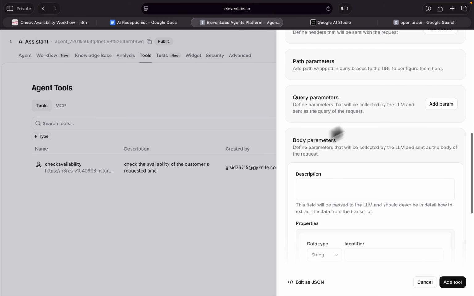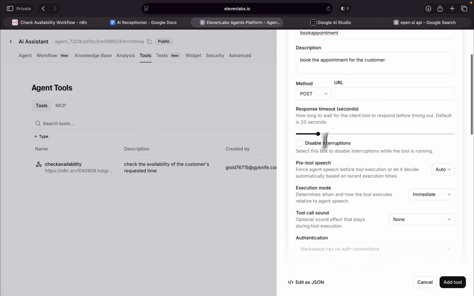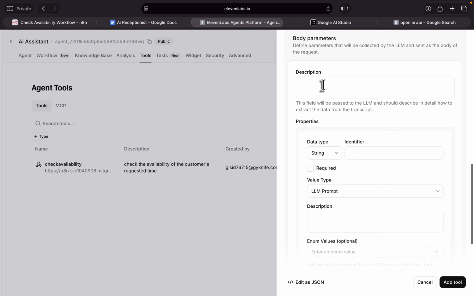For the parameters, this time let me copy this description again and paste it in here. Now we actually get the confirmed time from the customer. We already checked the availability. Now this time is confirmed, so this is different from the previous time. This is the confirmed time.